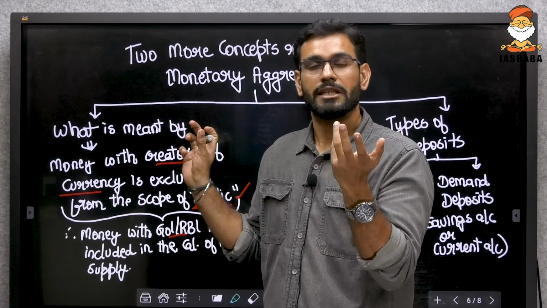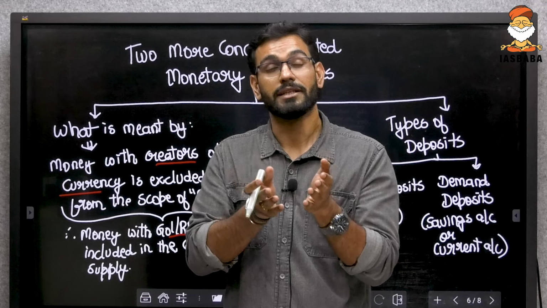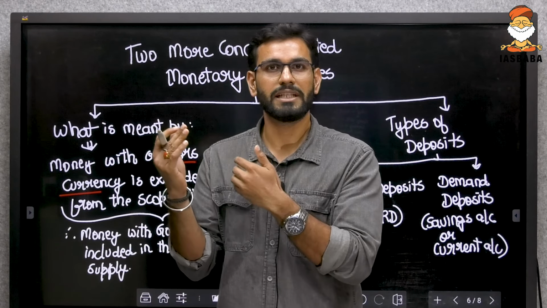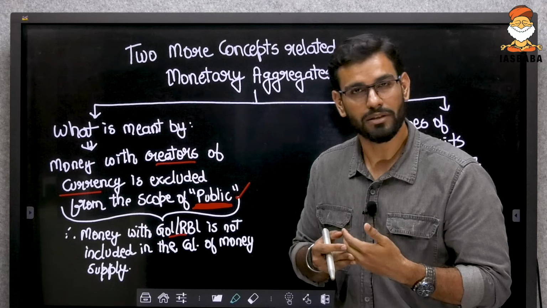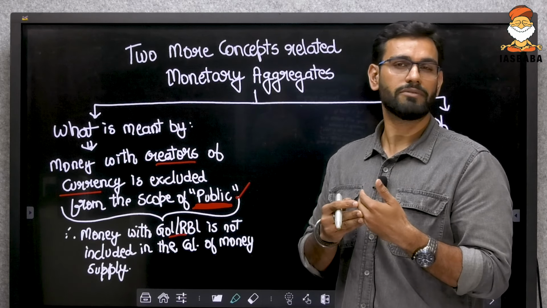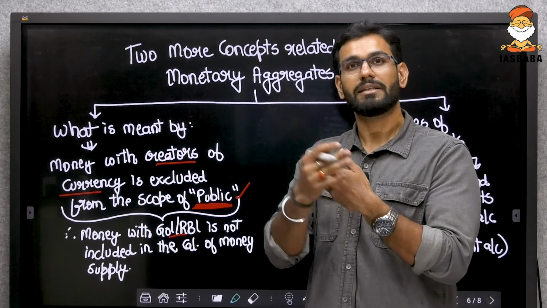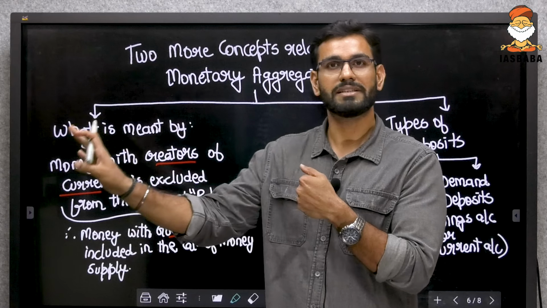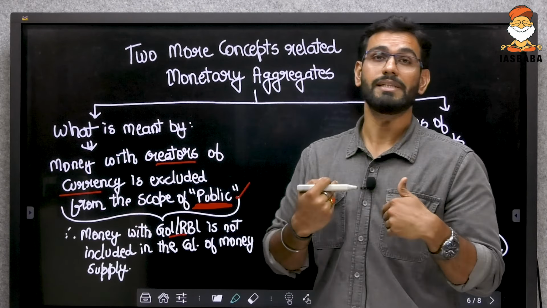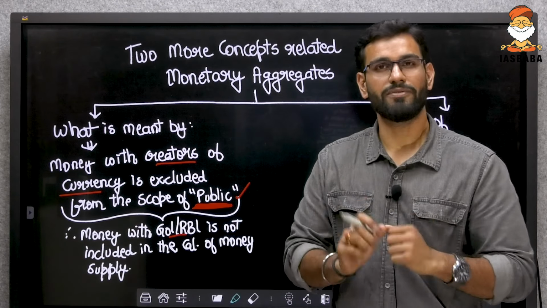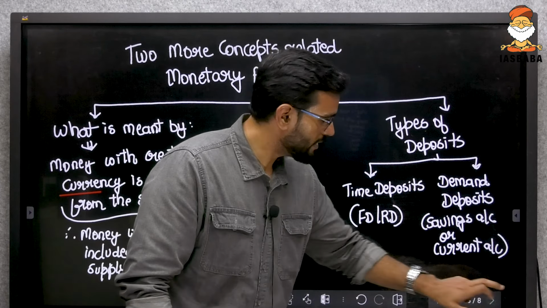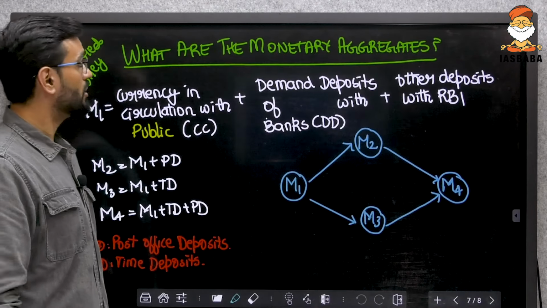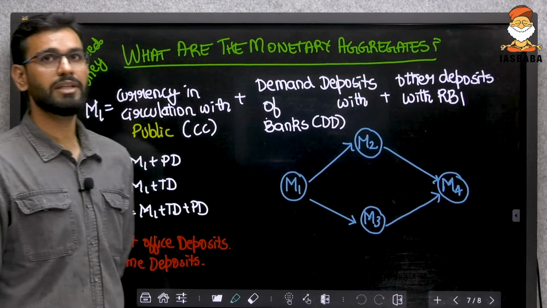That is why bank deposits, repo rate, reverse repo rate, all this money, whenever RBI takes money from the banks under reverse repo rate or VRRR, variable rate reverse repo, that money is assumed to be not present with the public because RBI is not within the definition of public. I hope you got that point. With that said, now let's talk about what the monetary aggregates are.